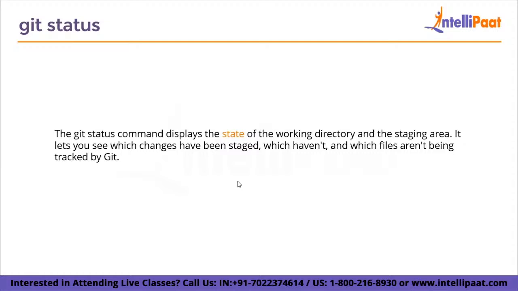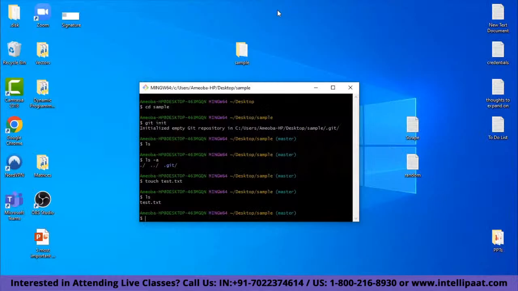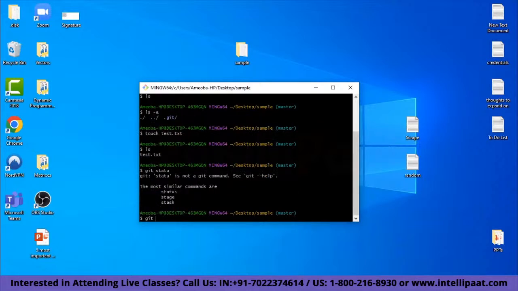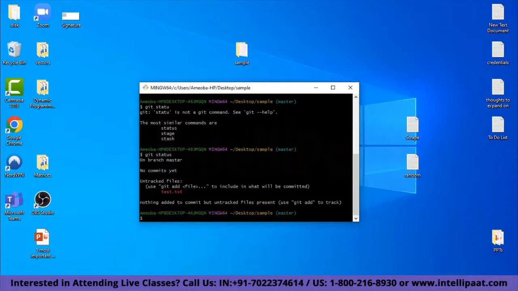Now let us see how to do that. As you guys can remember, I have only created a test.txt file, and let us see the status of it right now. git status, my bad, sorry, git status. So now it says no commits yet.